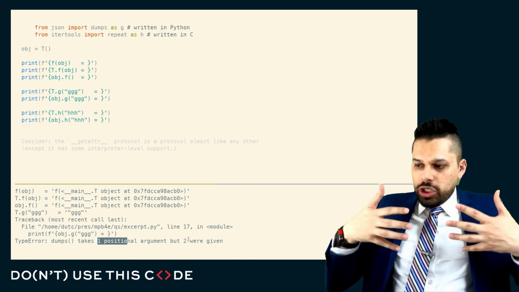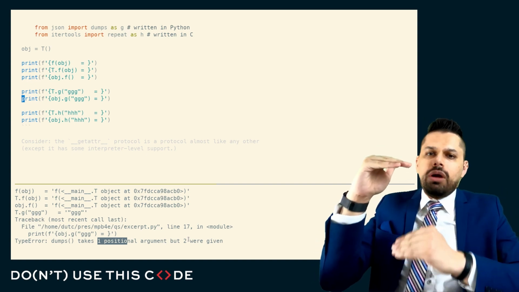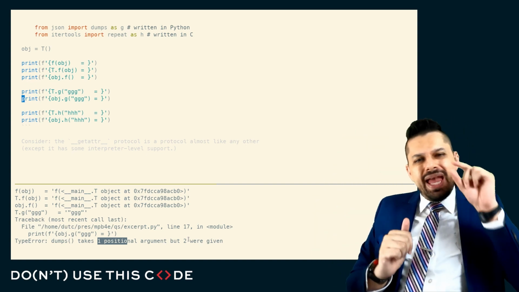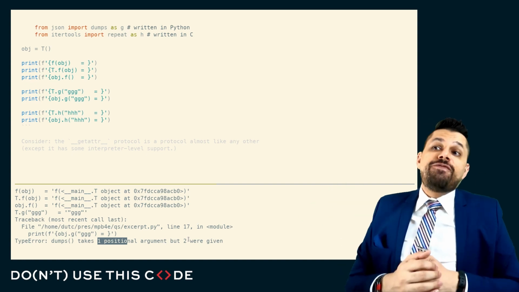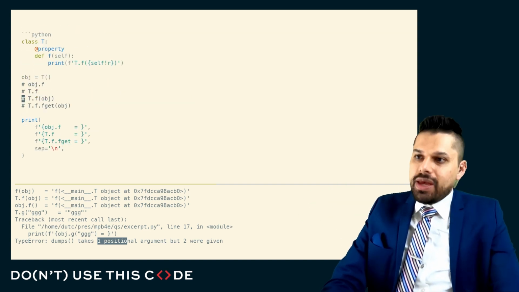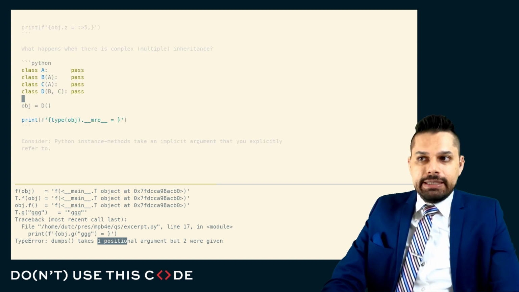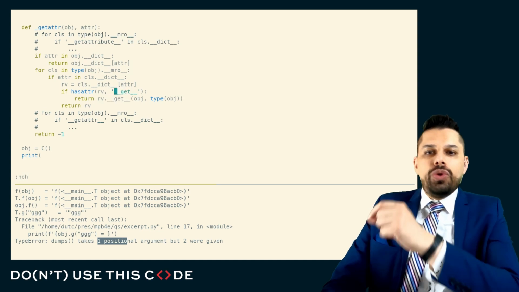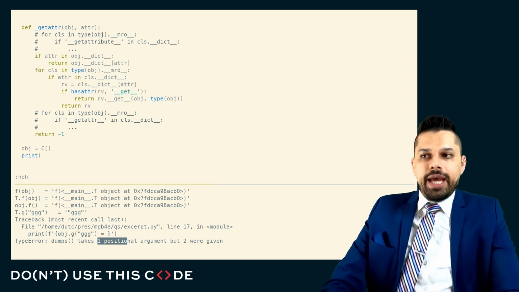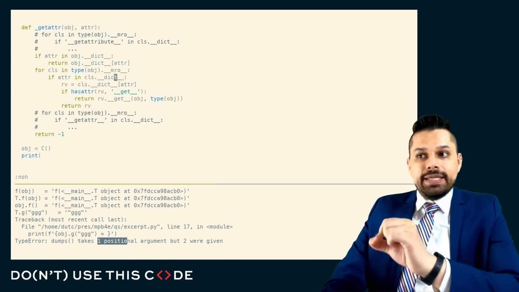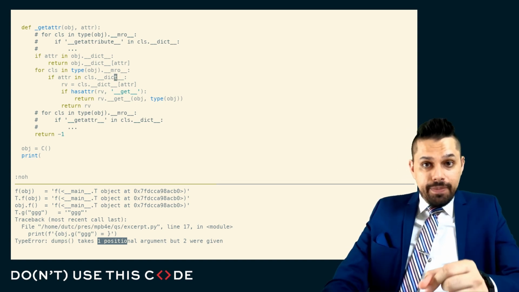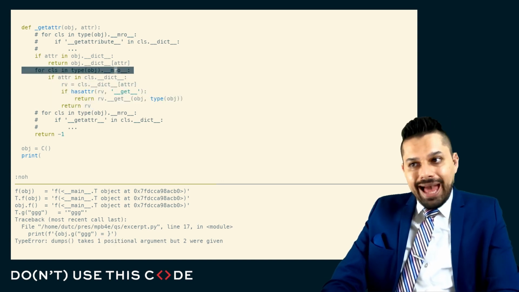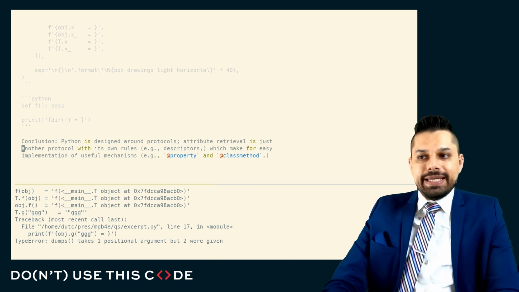And you can see where just some understanding of a fairly simple protocol, a fairly simple flowchart with two interesting hook points, that get attribute hook point at the beginning, the get hook point at the end, and one interesting little carve out. Oh, if the thing that you found, and critically, the thing that you found on a class, not on the instance, happens to have a get method, then you invoke some particular function as opposed to returning that. This is why, for example, you cannot add instance methods to classes at runtime and still have that self parameter implicitly added in, because this only is triggered when you look this thing up on the class. It is not triggered when you find this thing on the instance itself.